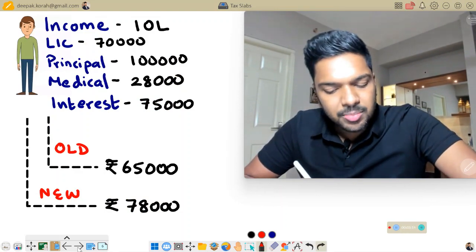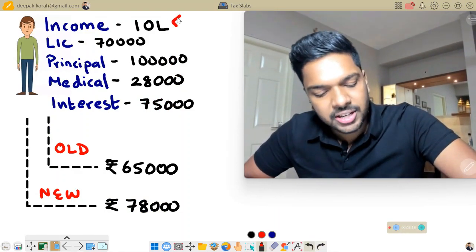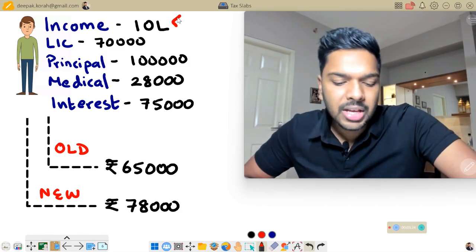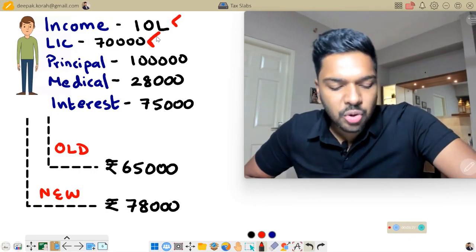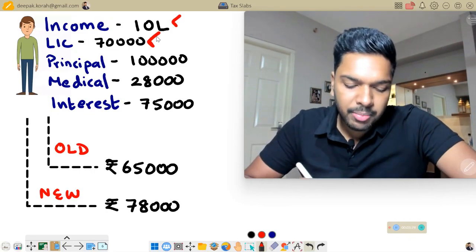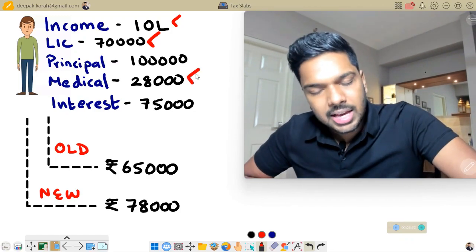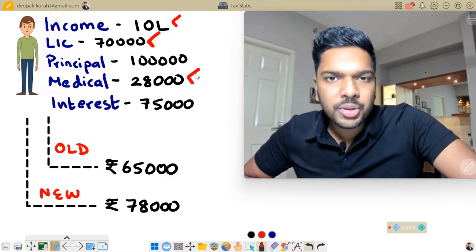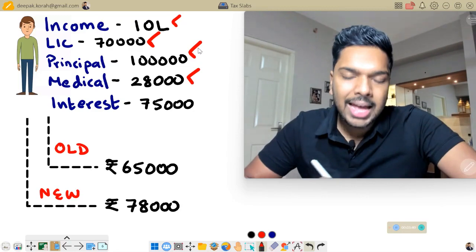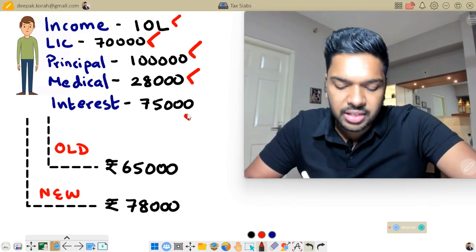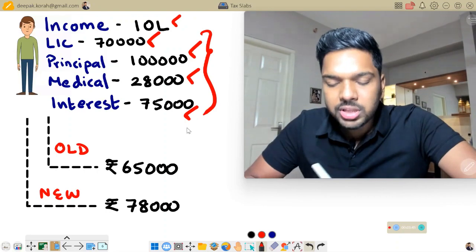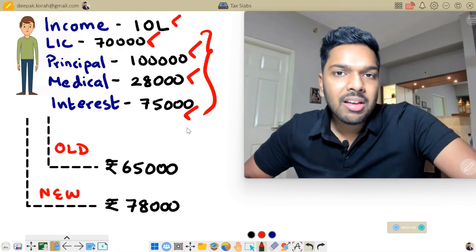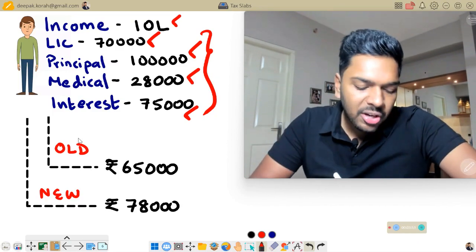Let's say this person's income is 10 lakhs in a particular financial year. He has taken two insurance policies, one in respect of his life for which he's paying a yearly premium of 70,000 and the other one in respect of his health for which he's paying a medical premium of 28,000 rupees. He has also taken a house loan for the purpose of construction or purchase of his house, on which he's supposed to pay a principal of 1 lakh, and on top of that the interest amount comes to 75,000. So all these expenditures are basically deductions which he can claim or which he can reduce from his total income if he is going for the old tax regime.